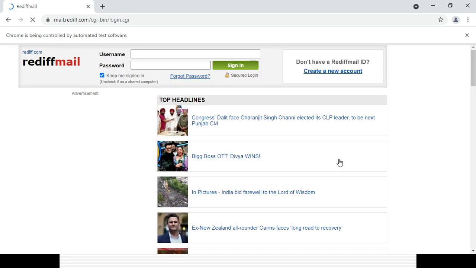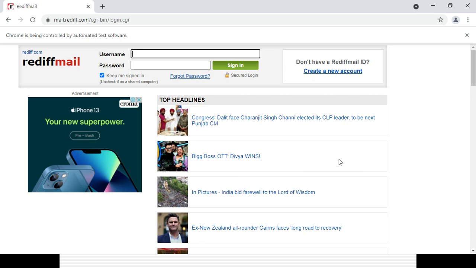It is entering the username and password, then it clicks on forgot password. You can see it is coming to the next page, right? So that's how it will work.